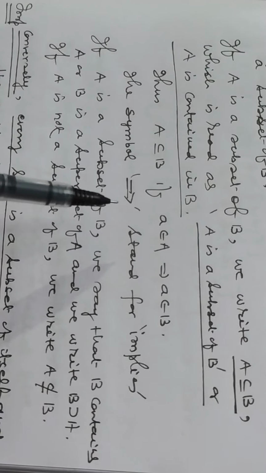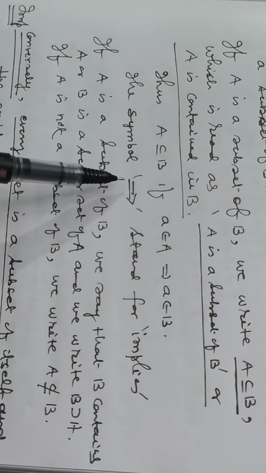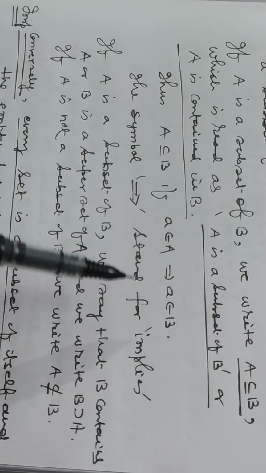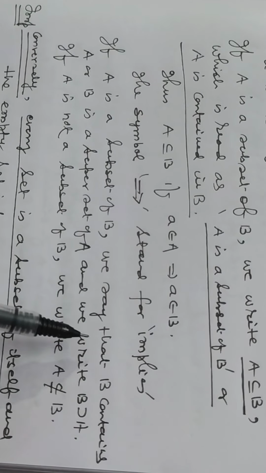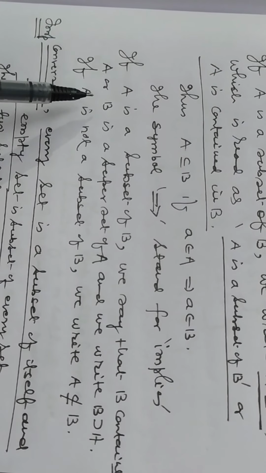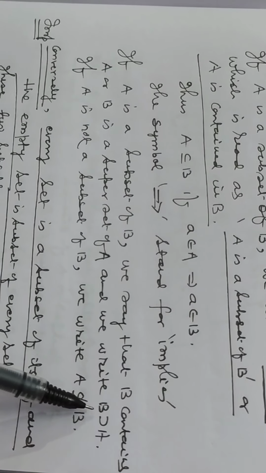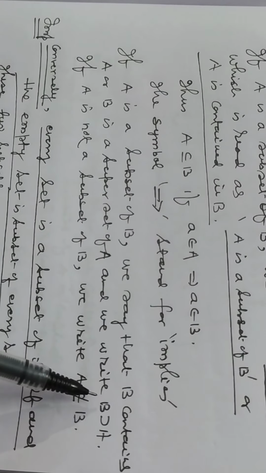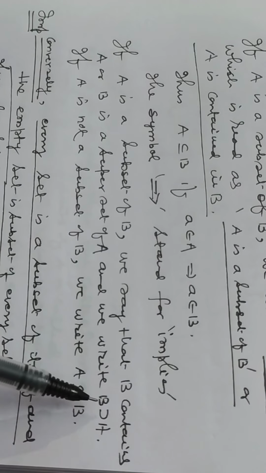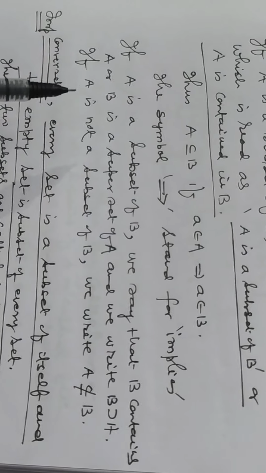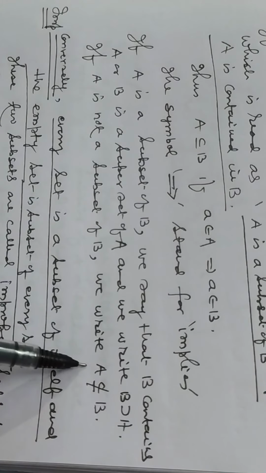So, this symbol stands for implies. If A is a subset of B, we say that B contains A or B is a superset of A, and we write it in this way. तो जिस तरफ जो सुपर है उसके तरफ हम बड़ा मुंह फैला दें. B is a superset of A. If A is not a subset of B, then we write this symbol.